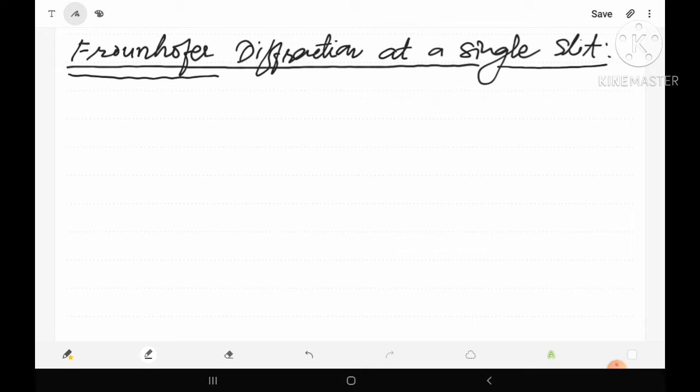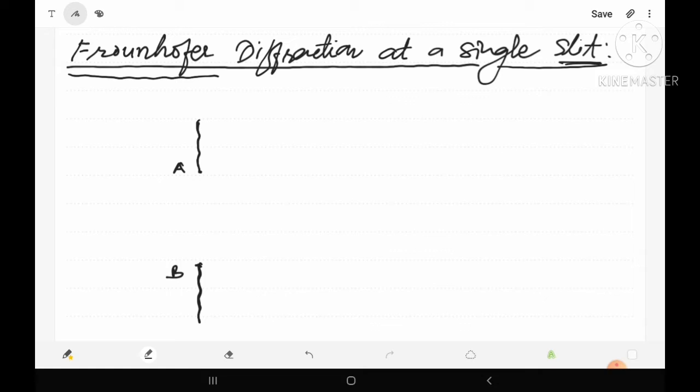What is the meaning of a slit here? A slit is a narrow aperture from where the light may be passed out. Let us try to draw a slit. Suppose this is a slit, a narrow aperture, and AB is the slit from where the light may be passed out. So this is known as a slit.